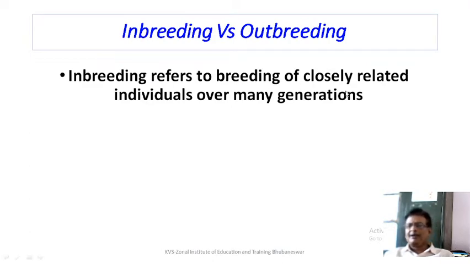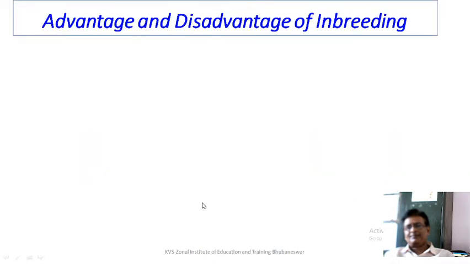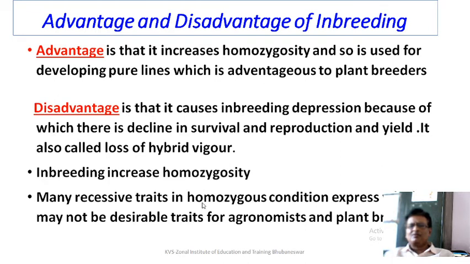Inbreeding refers to the breeding of closely related individuals over many generations, whereas outbreeding refers to the breeding of distantly related individuals of the same species, subspecies, or variety of the same genus. We need to understand the advantage and disadvantage of inbreeding.